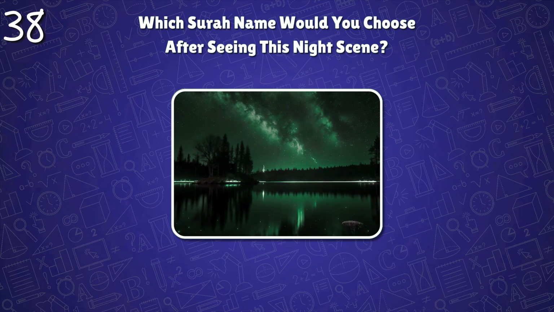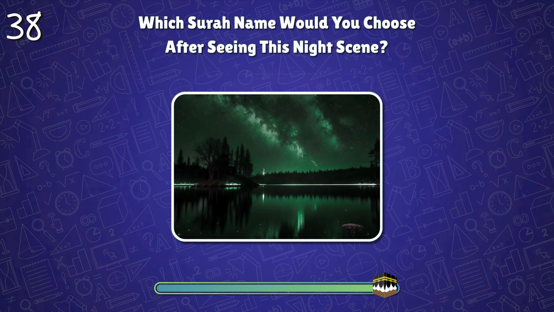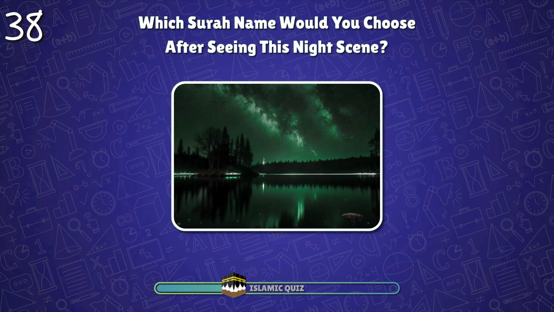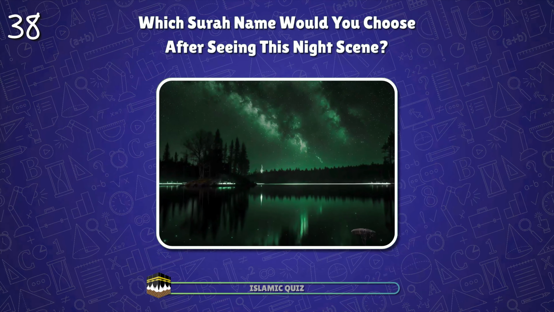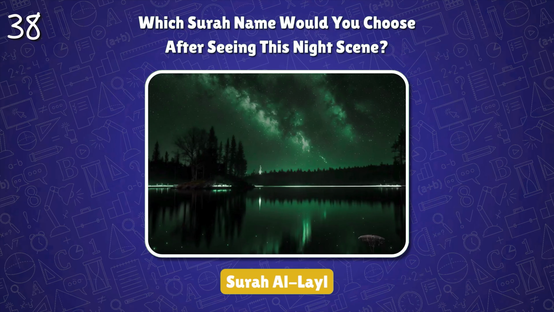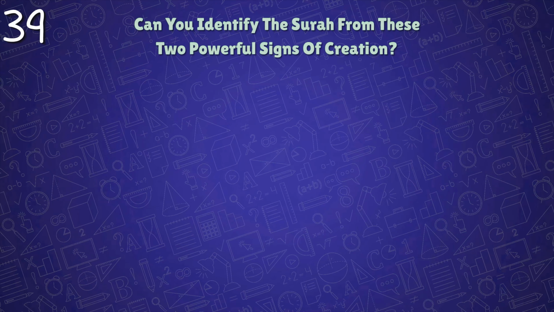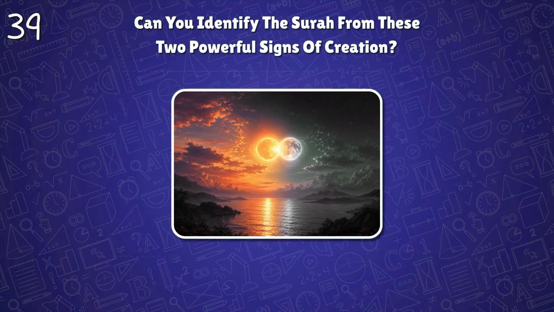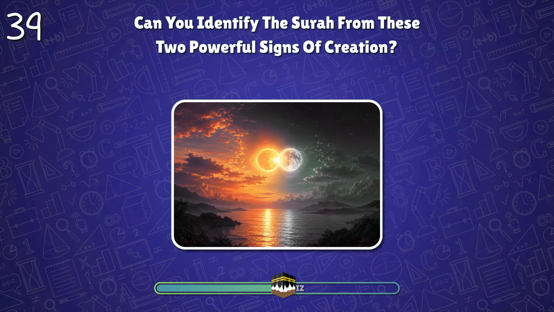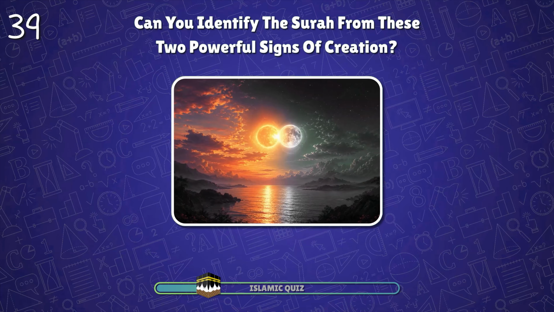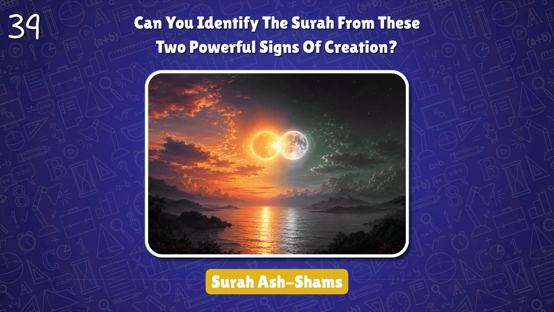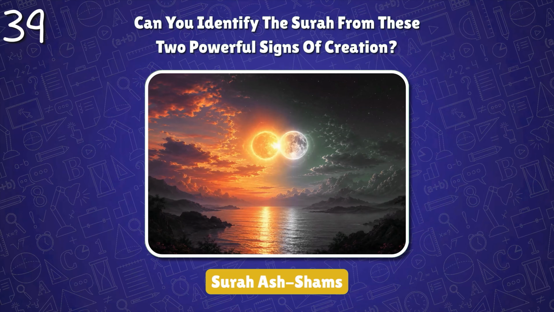Which surah name would you choose after seeing this night scene? Surah Al-Lail. It explains how people choose different paths in life, with some choosing good and others choosing evil. Can you identify the surah from these two powerful signs of creation? Surah Ash-Shams. It begins with oaths by the sun, moon, and other signs of Allah's creation and teaches about purifying the soul.